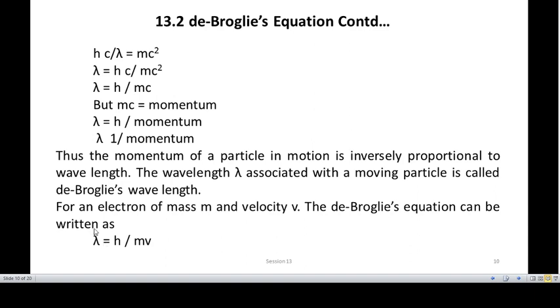The wave character depends upon the mass. Smaller the mass, greater is the wave character. For example, an electron is a very small object, its mass is very small, hence it must have a larger wave character. Similarly, if you take a large object like a big rock, it also has a wave character, but its mass is large, hence its wave character is less. Hope you understood the derivation of the de Broglie equation.